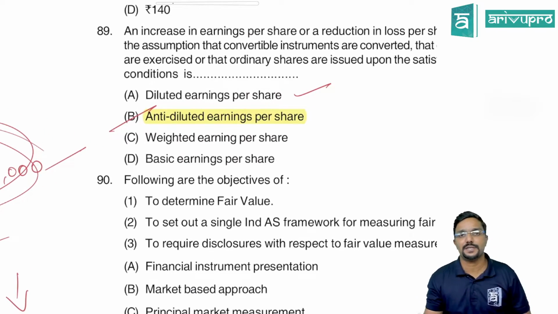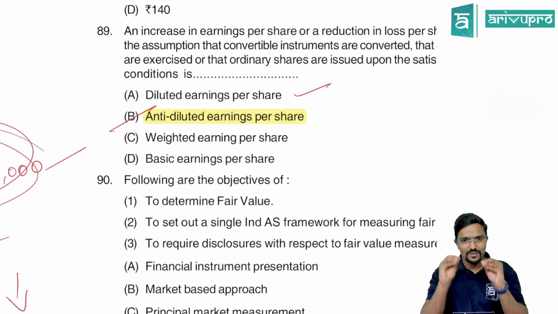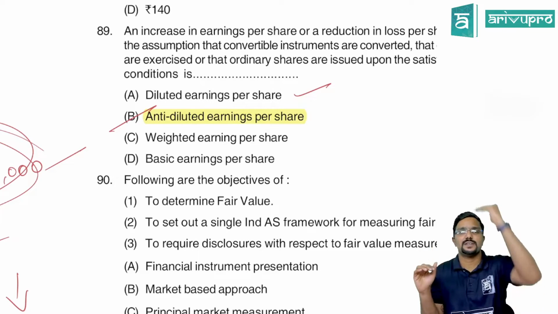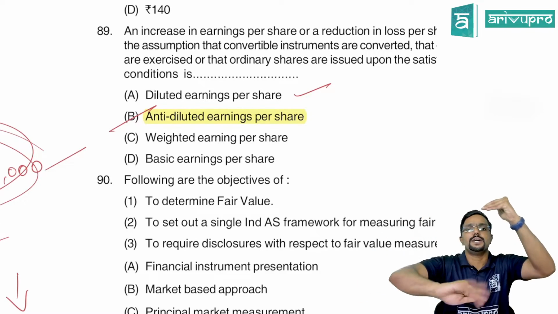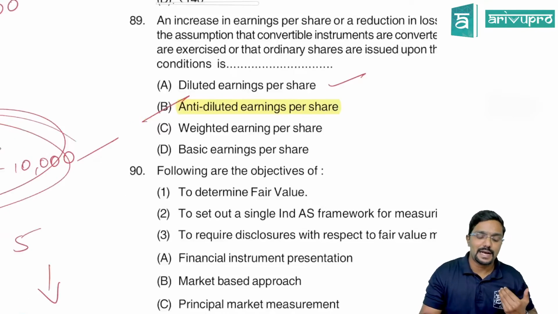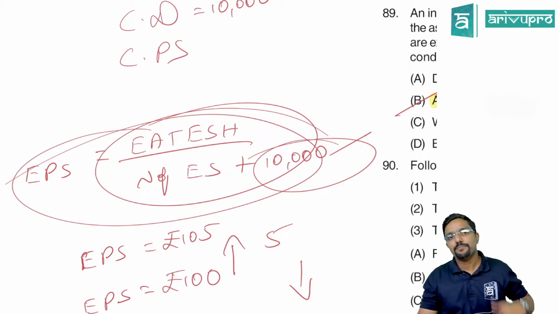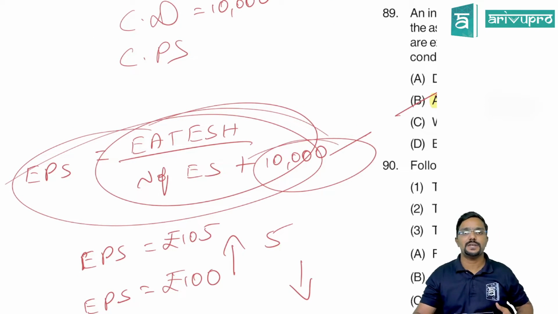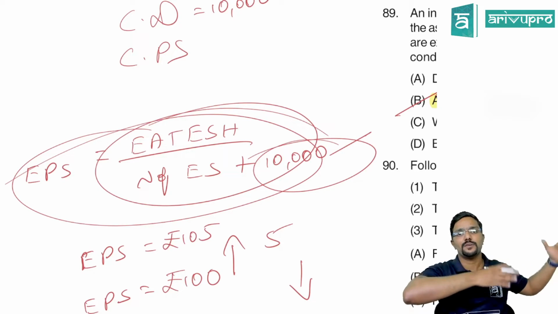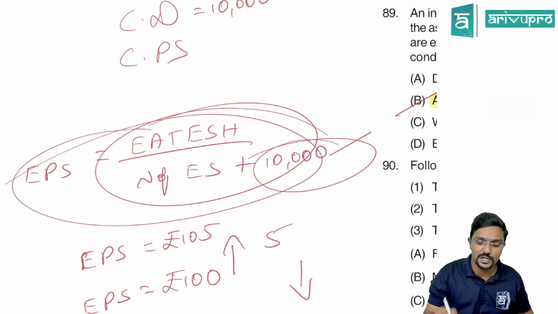Anti-diluted earnings per share. Normally we always calculate EPS by considering the existing number of equity shares. That is earnings available to equity shareholders divided by number of equity shares. Agree? We will calculate this EPS only when we are considering the potential equity shares. That is, if any debentures or preference shares are to be converted into equity shares in the future, we consider that also.